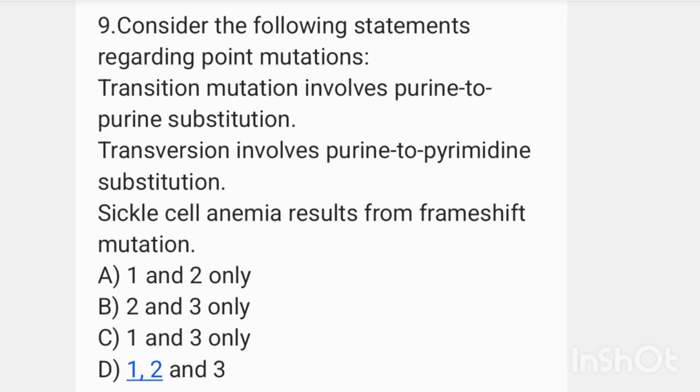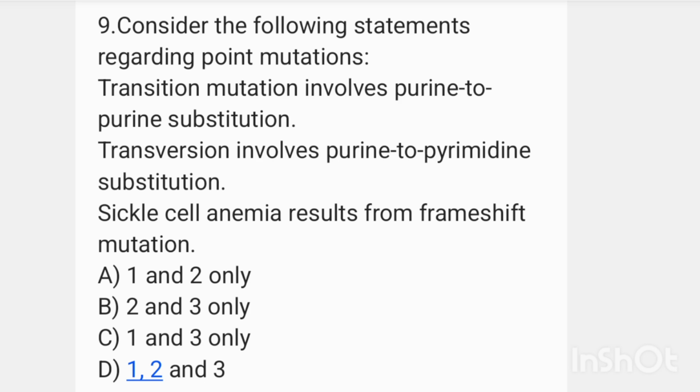Ninth question. Consider the following statements regarding point mutations. 1. Transition mutation involves purine to purine substitution. 2. Transversion involves purine to pyrimidine substitution. 3. Sickle cell anemia results from frameshift mutation.